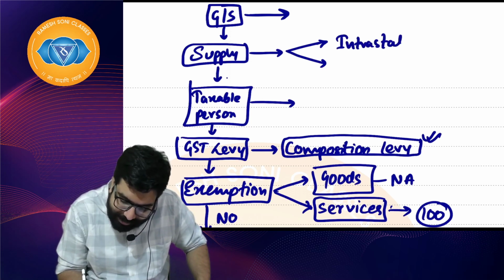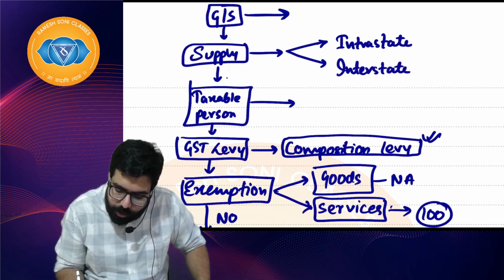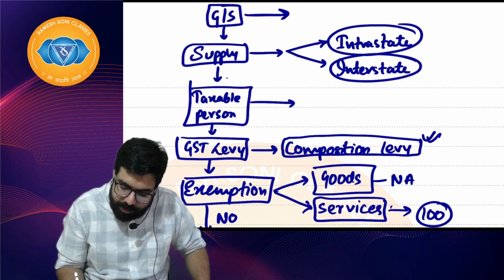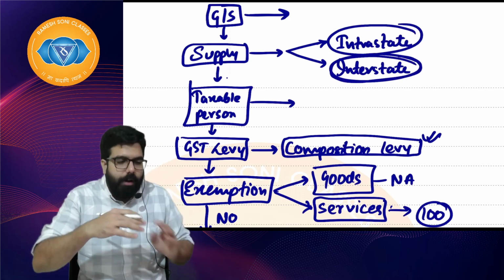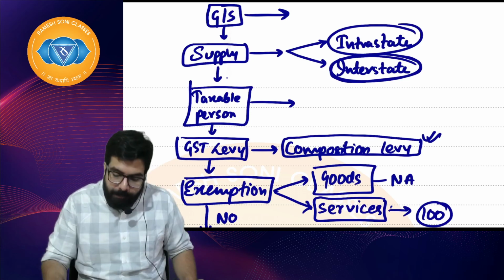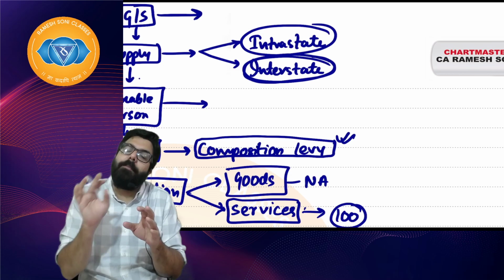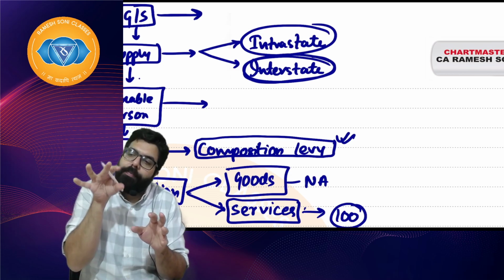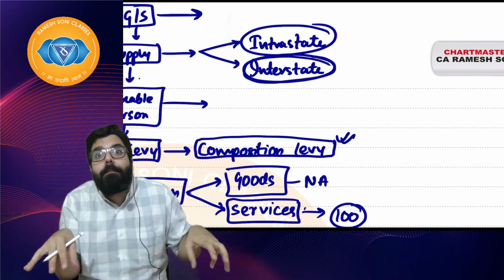Intrastate means within the state, and interstate means from one state to another state as of now. Whether it is intrastate supply or interstate supply depends on the supplier's location and the place of supply. You will have to see the supplier's location and place of supply.